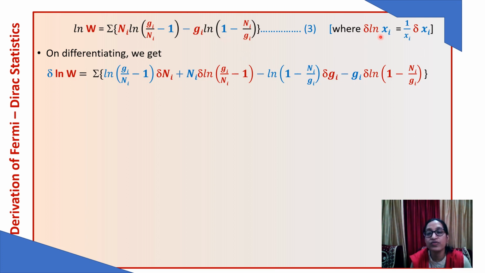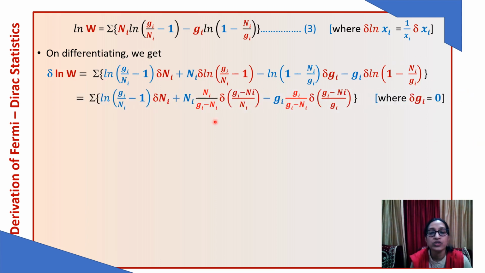And differentiation we have seen already, differentiation of log x is given by 1 by x del x. So here and here we will apply the same and we will solve. So we have got this equation. Now here we see that del Gi, the number of energy states available, is constant for a given energy level. So the differentiation of a constant is 0.